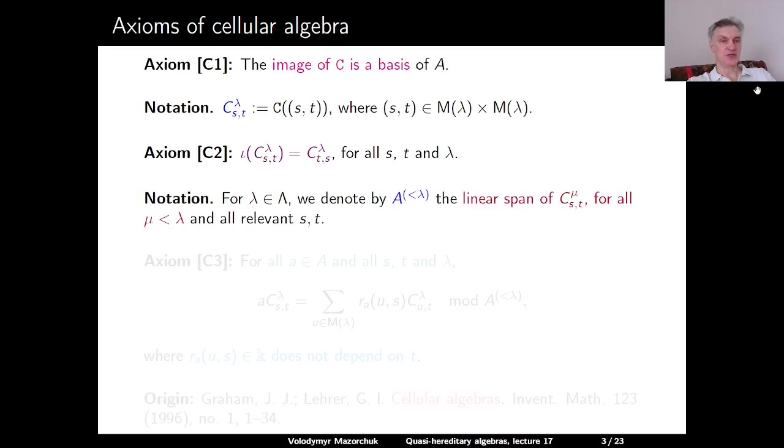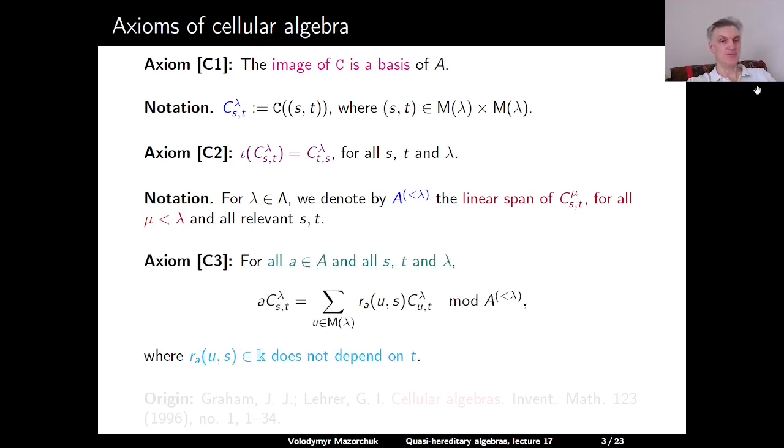A piece of notation: for little lambda from capital lambda, we denote by A upper less than lambda the linear span in A of all basis elements of the form C upper mu s comma t, where mu is less than lambda. So this should be the linear span of all such elements for all mu and for all relevant s and t. And the final axiom C3.